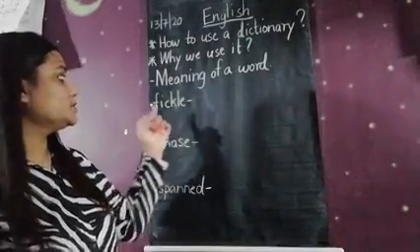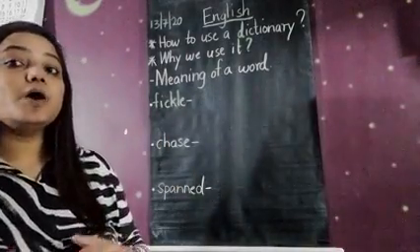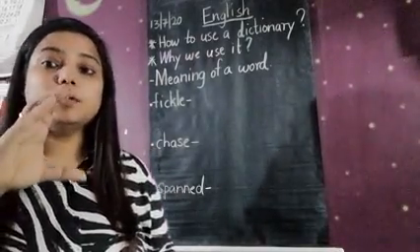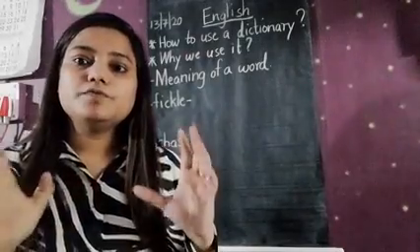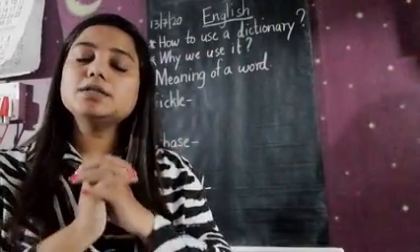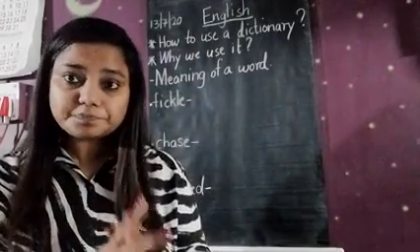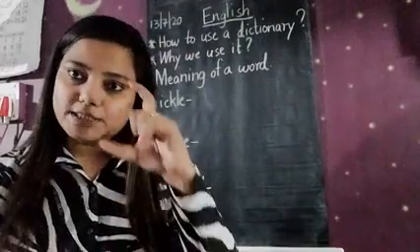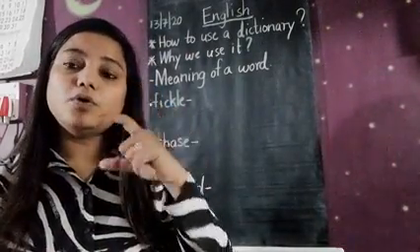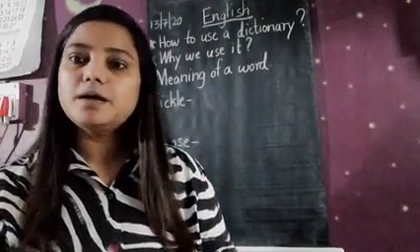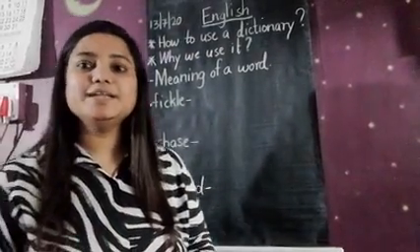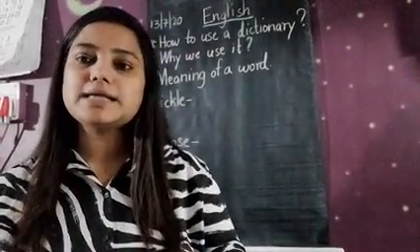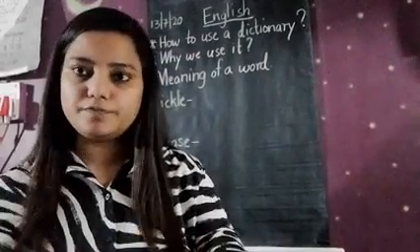Okay, so the first word is fickle. Now how will you search the word in a dictionary? A dictionary is a book with a huge amount of words and their meanings. There are thousands and thousands of words in the dictionary. And one more thing I want you to note down, children: when you're buying a small dictionary, not all the words are included in it. Some words you may find difficult to search because they must be missing, because the size of the dictionary is very small, but most of the words are there.